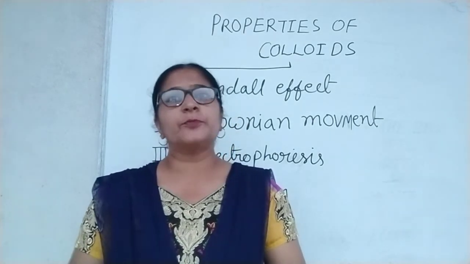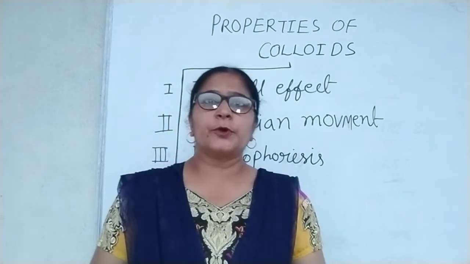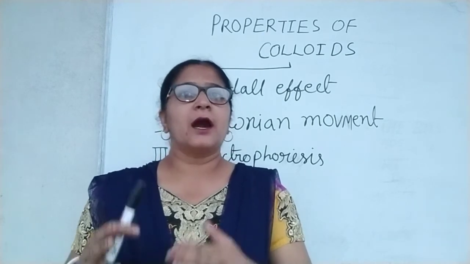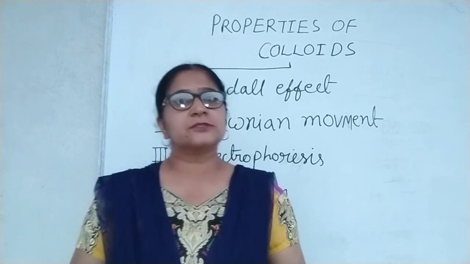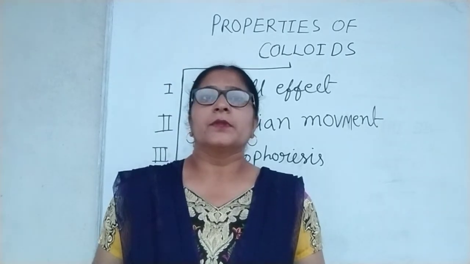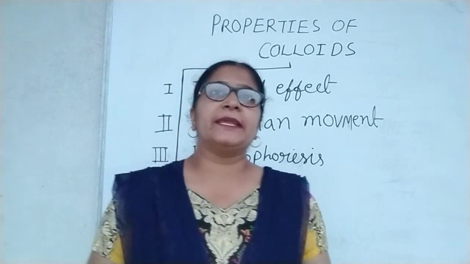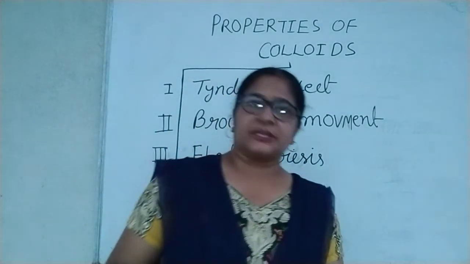Now the third property is electrophoresis. The movement of colloidal particles under an applied electric potential is called electrophoresis.